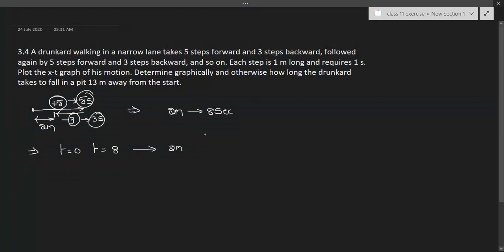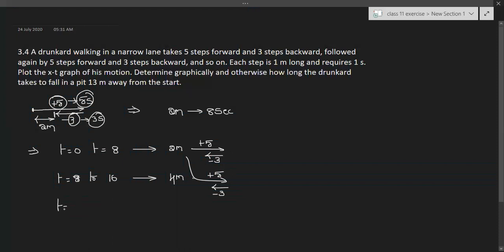Now, that is plus 5 and minus 3: 5 steps in the forward direction, 3 steps in the backward direction. So 2 meters. Now, t equal to 8 to t equal to 16. In the next 8 seconds, he is going to cover again 2 meters. So he will be at a position of 4 meters. That means from 2 meters, forward direction plus 5 and backward direction 3, then you will get 4 meters.